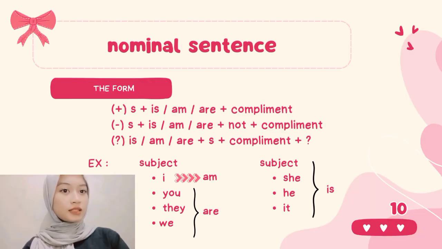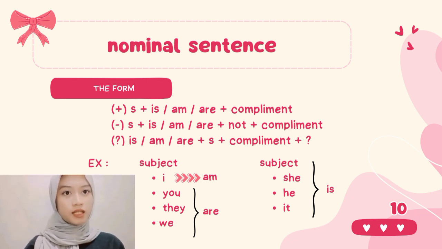Okay, next we discuss nominal sentence. In nominal sentence, the form in a positive sentence is subject plus is, am, or are plus complement. In a negative sentence, there is subject plus is, am, or are plus not plus complement.